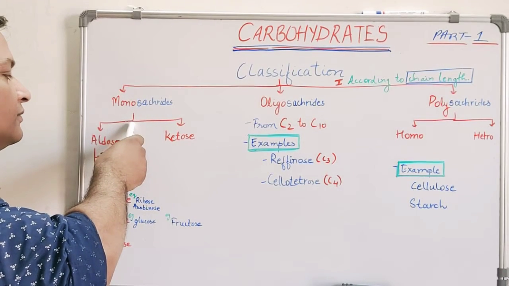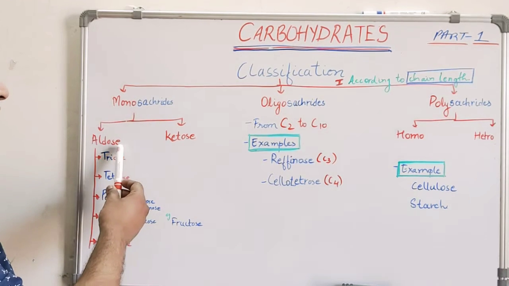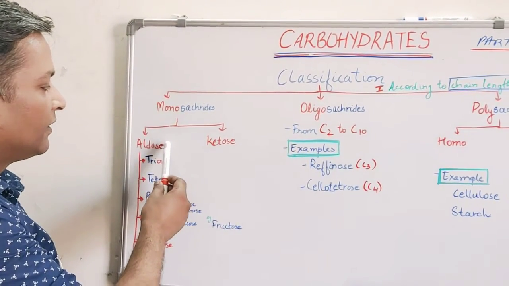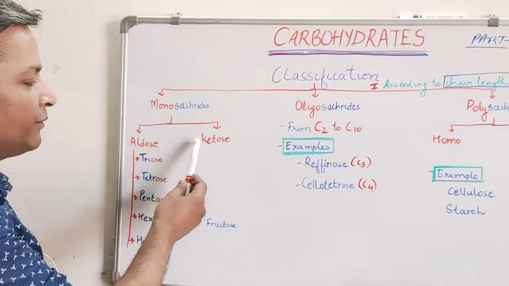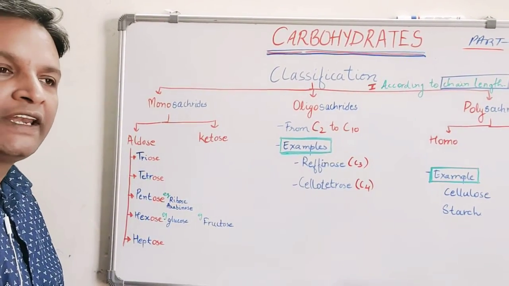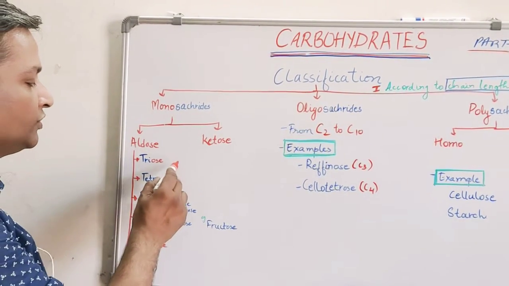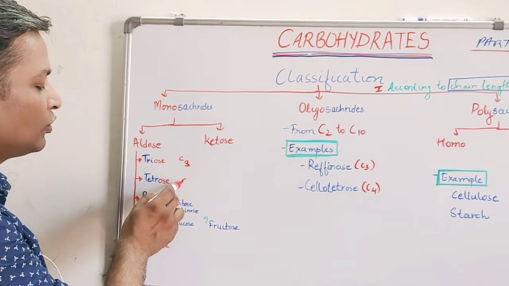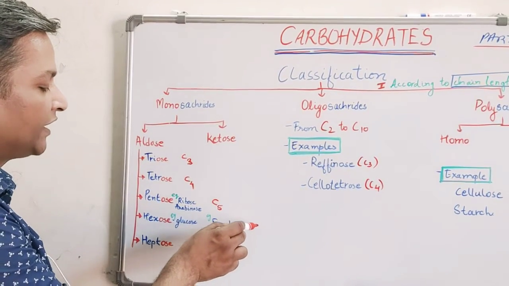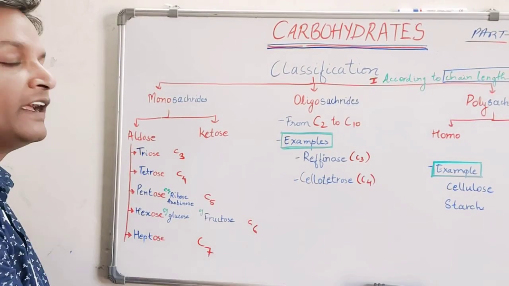Monosaccharide can contain an aldehyde group. If it contains an aldehyde group, it is called an aldose. If it contains a ketone group, it is called a ketose. The monosaccharide can be aldehydic in nature or ketonic in nature. If we define the monosaccharide on the basis of chain length, they can contain 3 carbon atoms, and then they are called triose. If they contain 4 carbon atoms, they are called tetrose. If they contain 5 carbon atoms, they are called pentose. If they contain 6 carbon atoms, they are called hexose. If they contain 7 carbon atoms, they are called heptose.